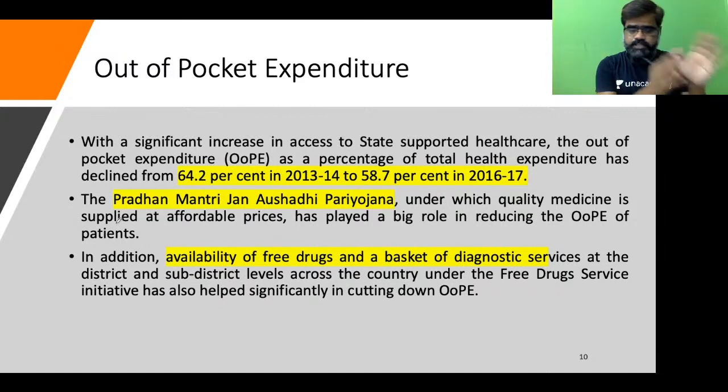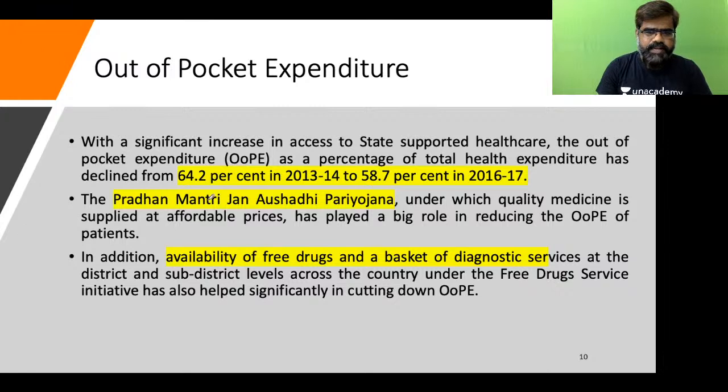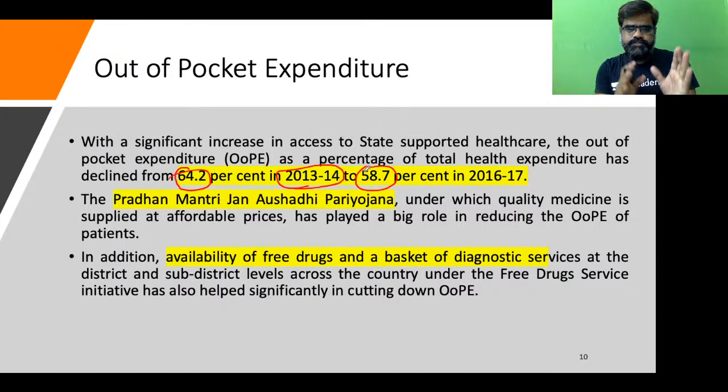In that document, released in June, it says that with the support of state healthcare, the out-of-pocket expenditure has declined, please remember, from 64.2%, which was in 2013-14, to 58.7 or 58.8%. So it has come down. This is very recent.